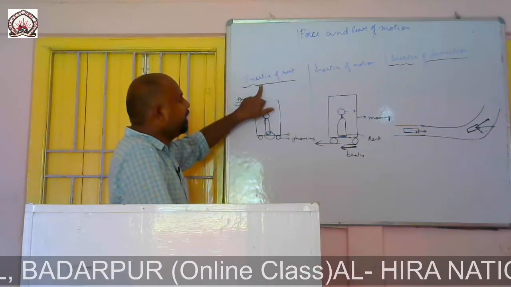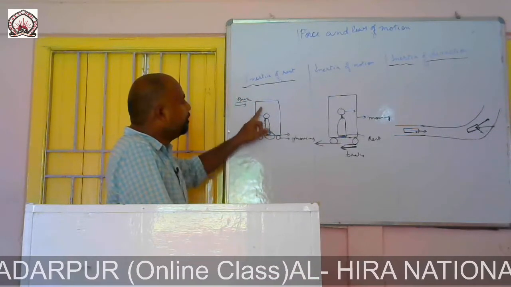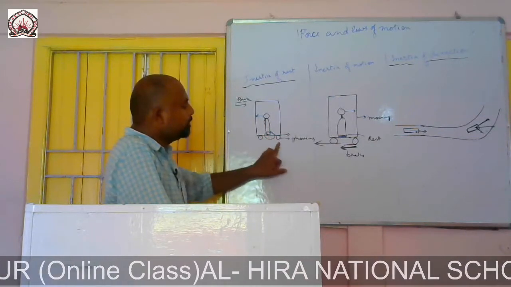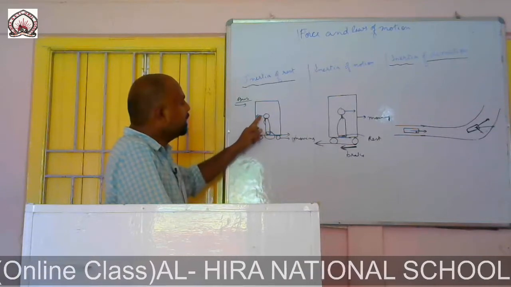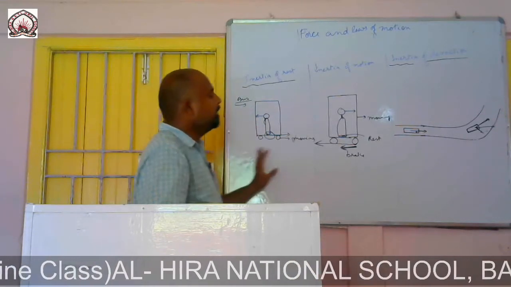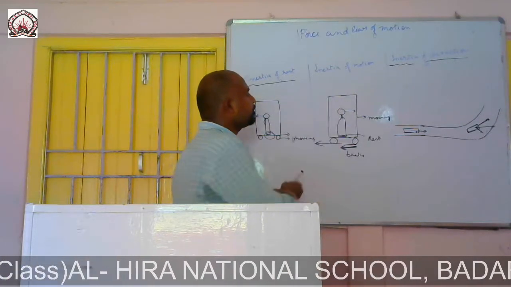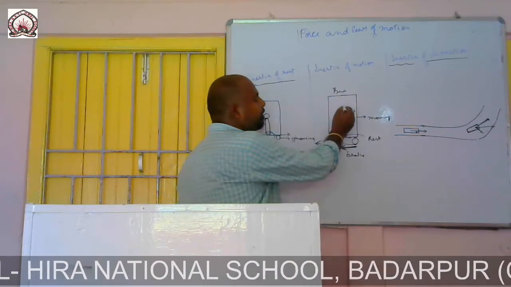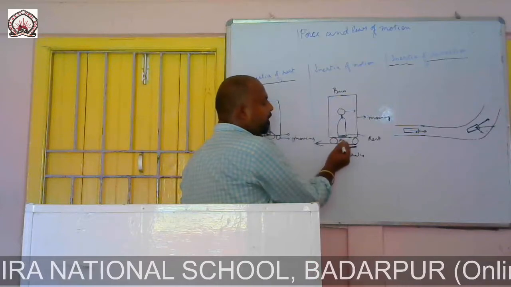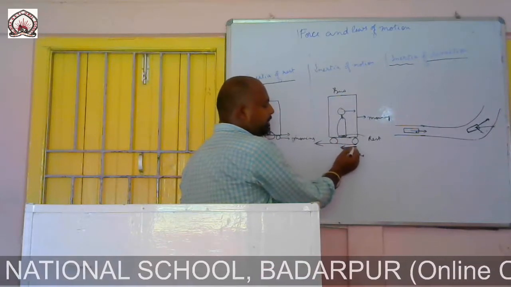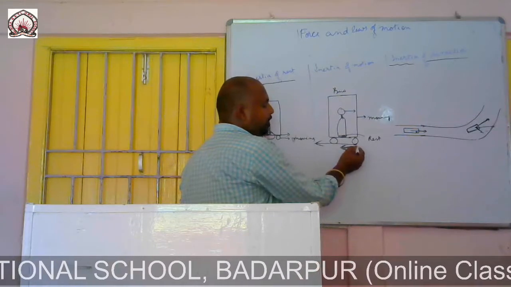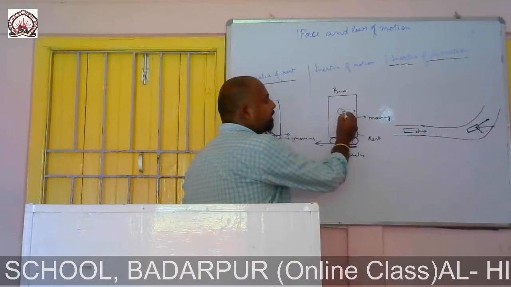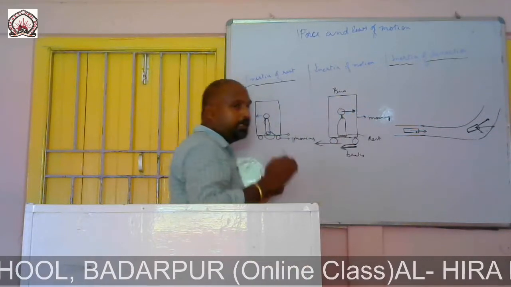In the inertia of rest, the bus as well as the passenger was at rest. When it starts moving, the lower part comes into motion and the upper part is at rest, so it experiences a backward jerk. In inertia of motion, the bus moves in the forward direction and the whole body is in motion. When the brakes are applied, the lower part comes to rest, so due to the motion, the upper part moves forward.